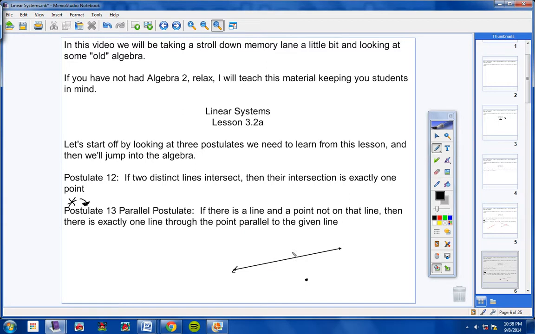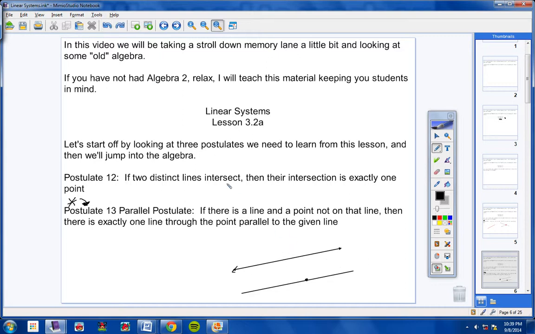It's saying if there is a line, and we do have a line right here, and a point not on that line, and we have a point right here not on the line, then there is exactly one line through that point parallel to the given line. So how many parallel lines can you draw through this point? Well, only one. There's only one line that I can draw through this point that's going to be parallel to this line. Only one. I mean, try to draw another one. If you draw one like this, it's not going to be parallel to this line right here.